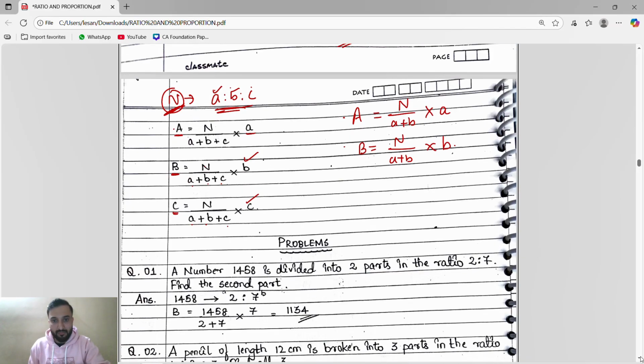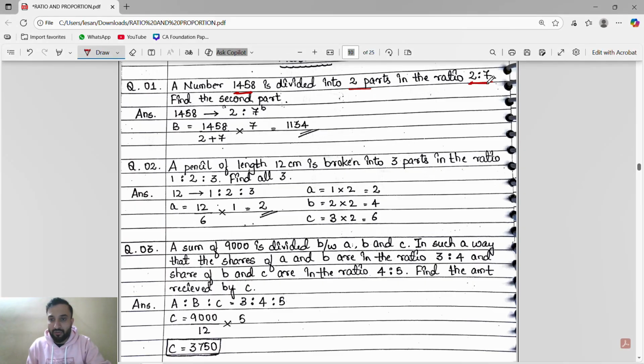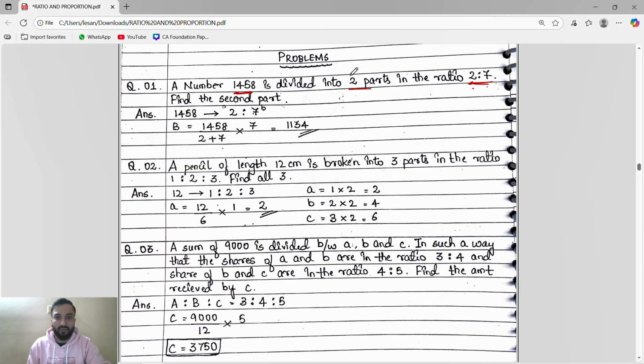That's it. See here, they said a number 1458 is divided into 2 parts in the ratio 2:7. So how many ratios? 2 ratios, so obviously it will be divided into 2 parts. They said find the second part. I will take the 2 parts as A and B, and the second part as B.